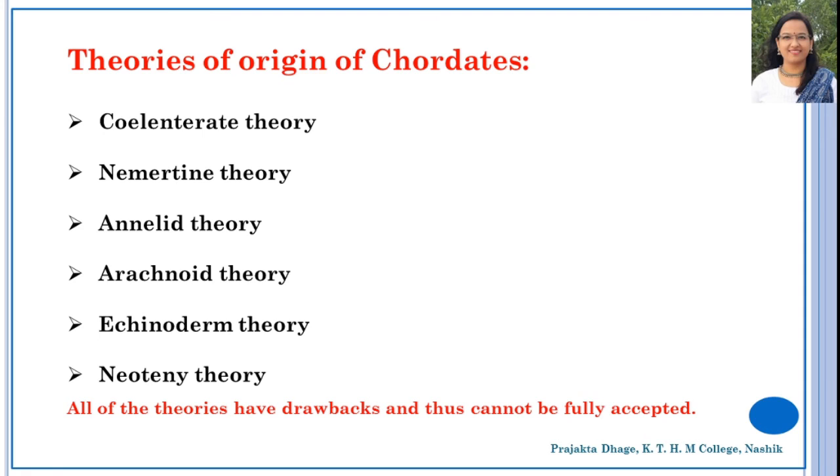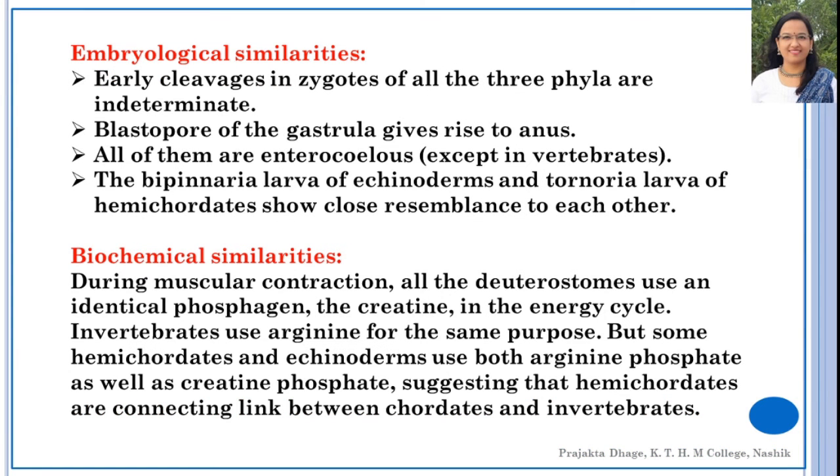This theory states that the phyla Echinodermata, Hemichordata, and Chordata, which are all deuterostome phyla, show common ancestry on embryological and biochemical evidences. So the similarities are as follows. Let us first see the embryological similarities.